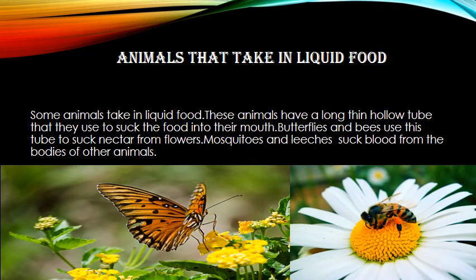Now next we have animals that take in liquid food. Children, there are some animals that take in liquid food. These animals have a long, thin, hollow tube and they use these tubes to suck the food into their mouth. You all must have seen butterflies and bees. They use their tube to suck nectar from flowers. Like butterflies and bees, mosquitoes and leeches also suck blood from the bodies of other animals.